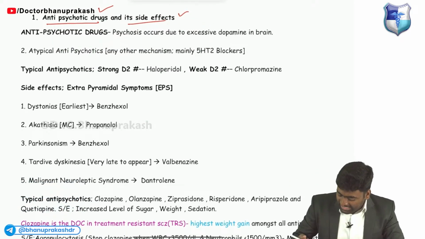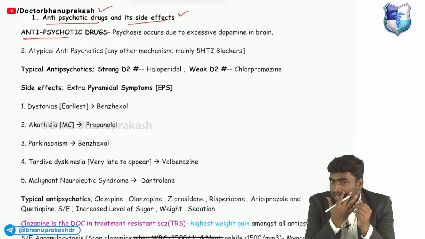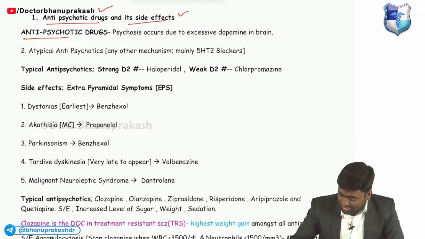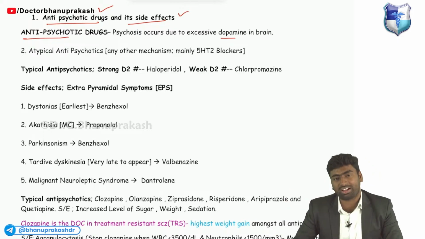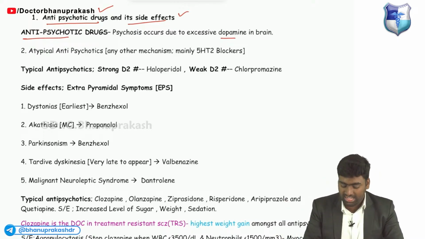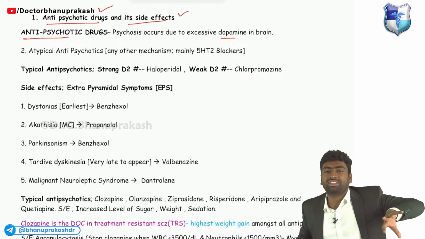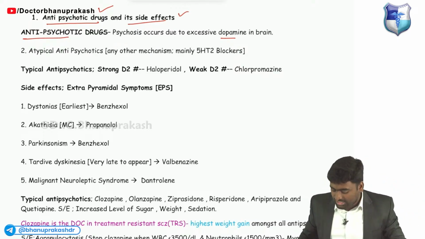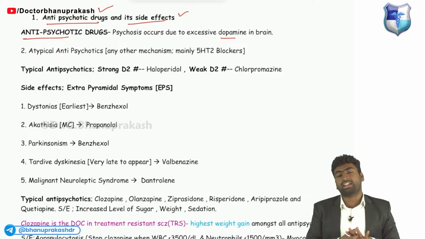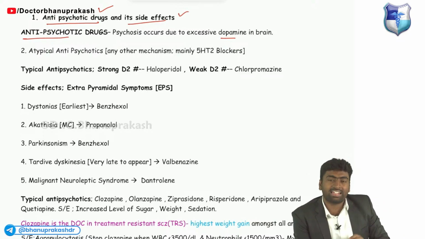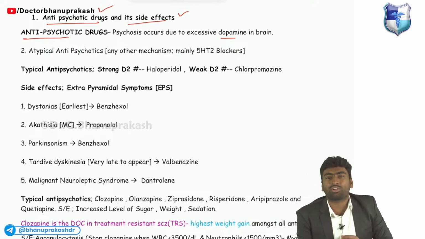So if you see these antipsychotic drugs, we know that psychosis is due to an increased level of dopamine, okay? So here we have to block dopamine and reduce dopamine. This is the usual thing that typical antipsychotic drugs do. Typical antipsychotics do this, but these antipsychotics may cause a few side effects and can be associated with other serotonin features as well.